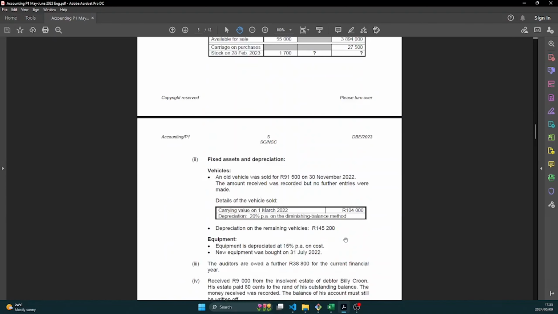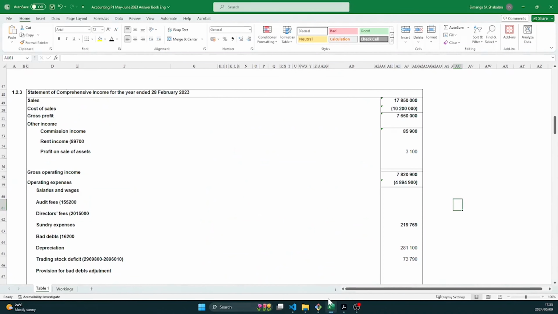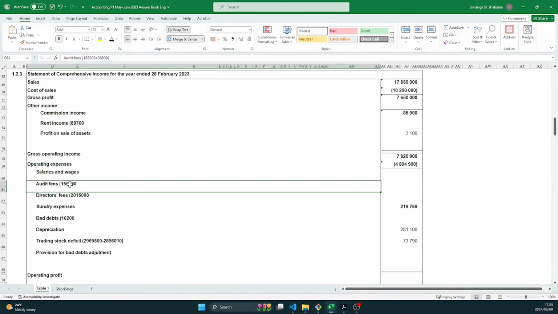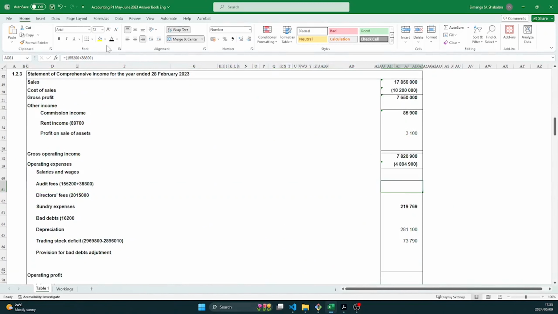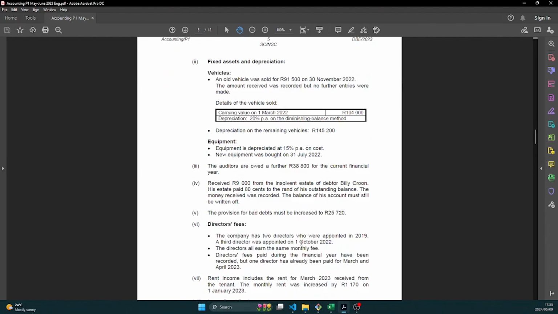We still need to pay them 38,800. So on our income statement, auditor's fees, we're going to increase it with 38,800, and it gives us 194,800. This was an easy one, very quick.